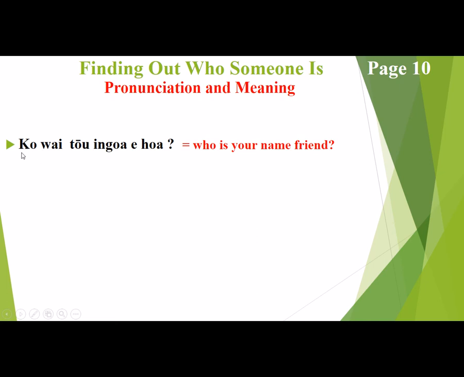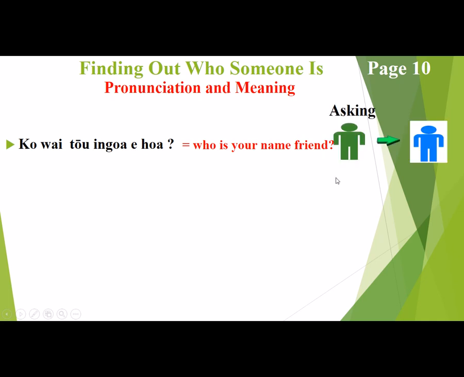Ko does not mean is. Just saying that now. Ko does not mean is. It's just a preposition, I'm told by our kaiako, that it's a preposition put in front of the wai to refer to who. So this simply means, who is your name, friend?